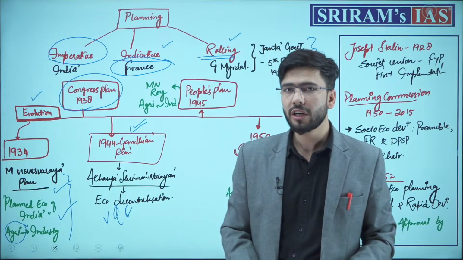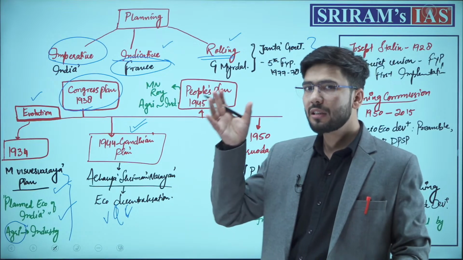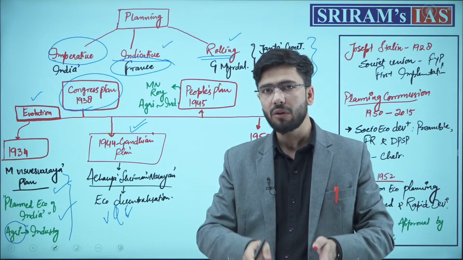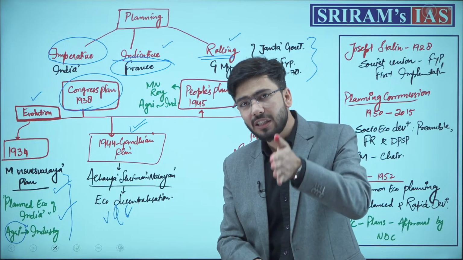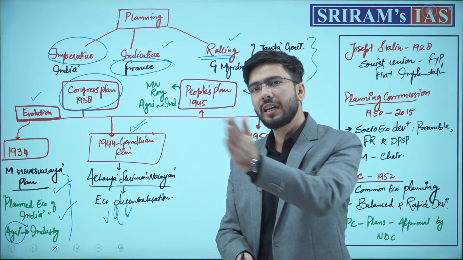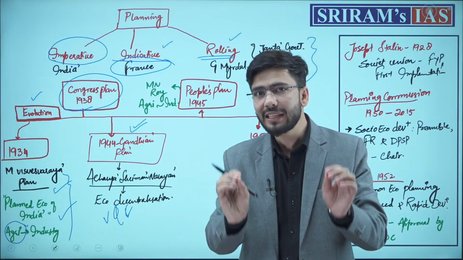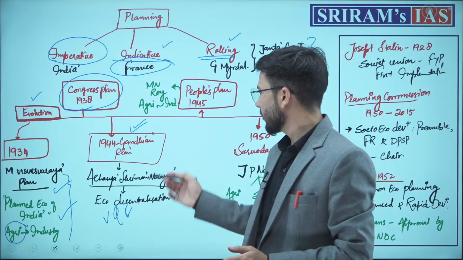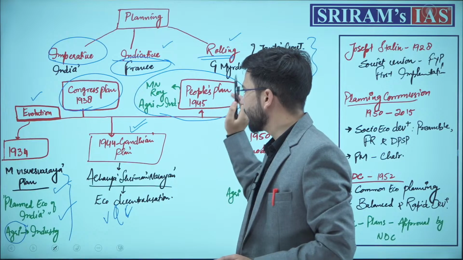It also led to economic decentralization. It talked about these things so that the growth will trickle down. But remember, the trickle down concept will come up in our 5-year plans later on, so that the growth will trickle down to those sections which are not yet prosperous enough. That is the Gandhian plan.